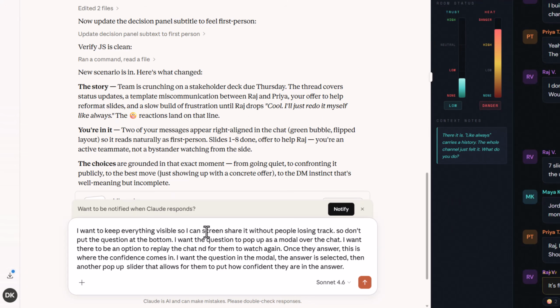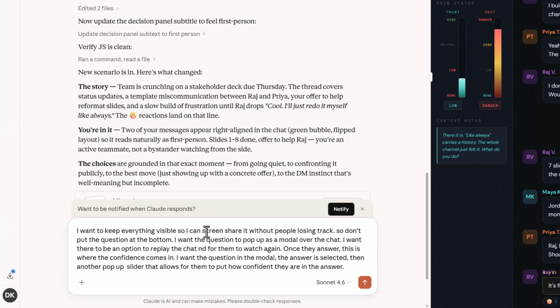So if someone has an answer and maybe it's not the best possible answer, but they were super confident in that answer, there's an opportunity there for discussion as a group, or there's an opportunity for a mentor to come in and talk through what's going on with that. So I really like that idea. I don't fully know how it's going to land just yet, but I want it in there so that I can sort of explain why I think it's a piece that would work out really well.